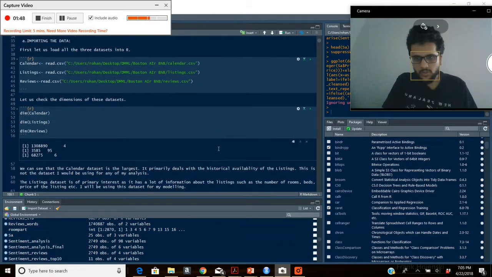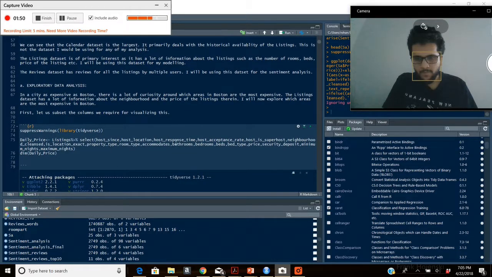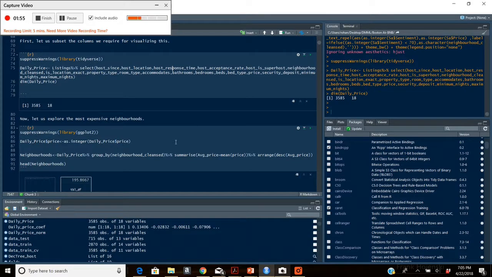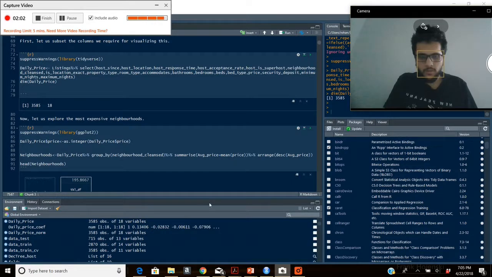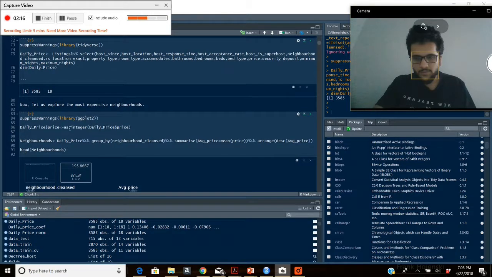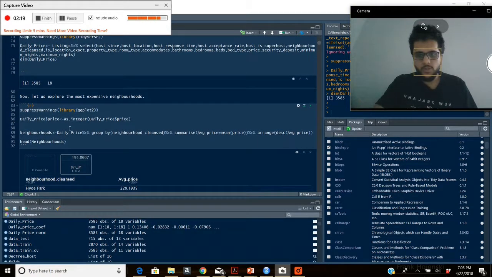So now you can see, by running a simple command, I just pulled up all the important parameters which I thought would be useful in helping us visualize the most expensive areas. I've made this data frame called daily price, and then I have gone on to do some more analysis where the data needs to be a bit ready.